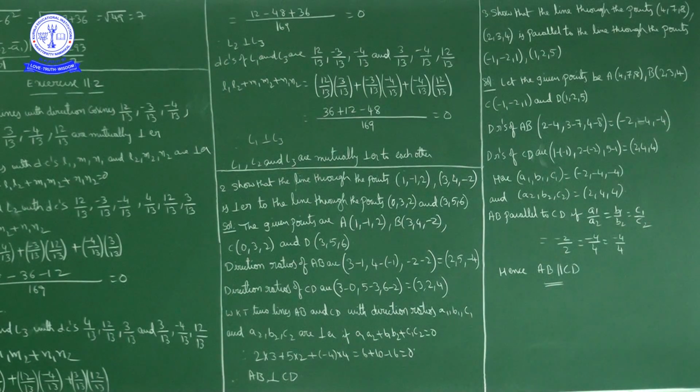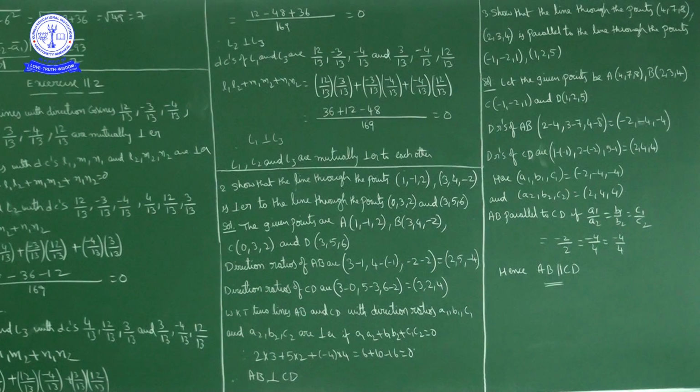Next, the direction ratios of CD. Here also we apply x1, y1, z1 and x2, y2, z2. The direction ratios are x2 minus x1, y2 minus y1 and z2 minus z1. So using this, 1 minus of minus 1, that is 1 plus 1, 2. 2 minus of minus 2, so 2 plus 2, 4. 5 minus 1, 4. So the direction ratios of AB are minus 2, minus 4, minus 4. The direction ratios of CD are 2, 4, 4.